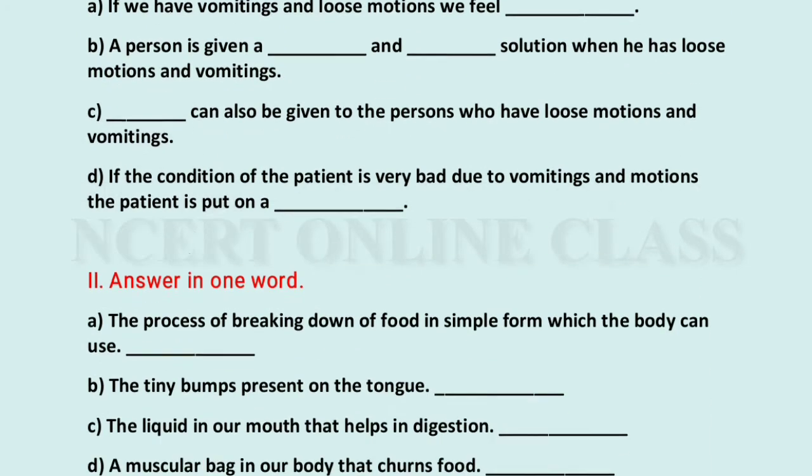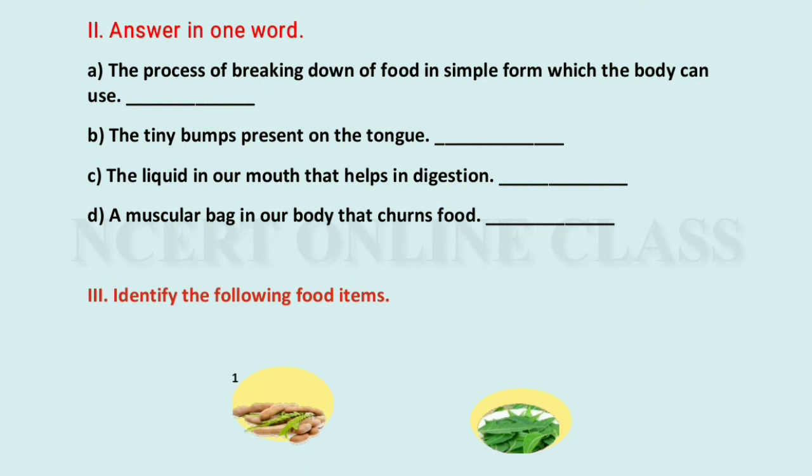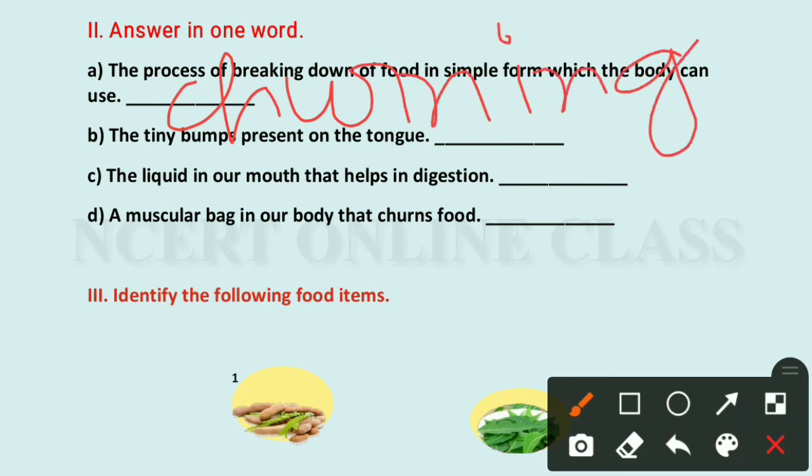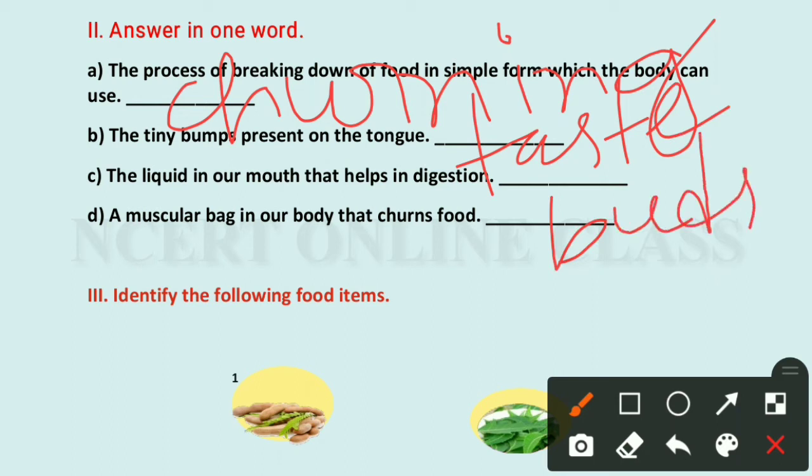Then question 2, answer in one word. The process of breaking down food into a simple form which the body can use: it is digestion. Hmm, we need to write it here. Then the tiny bumps present on the tongue are called taste buds. Taste buds is for question B and the first answer is for question A.